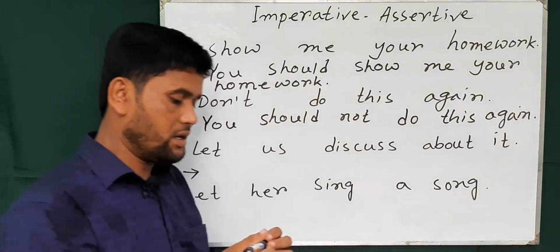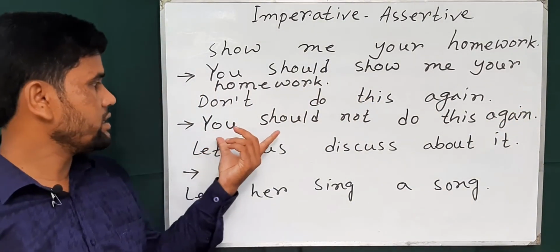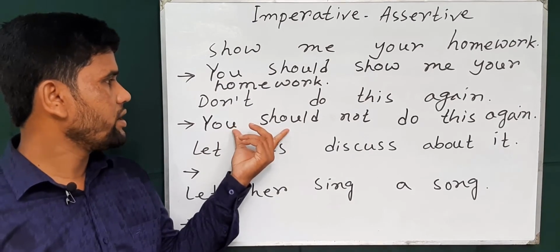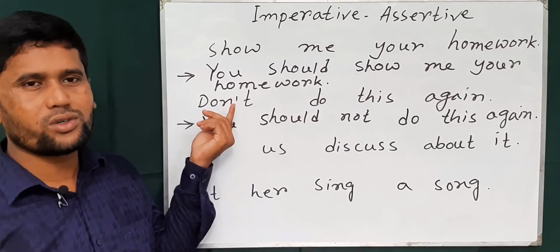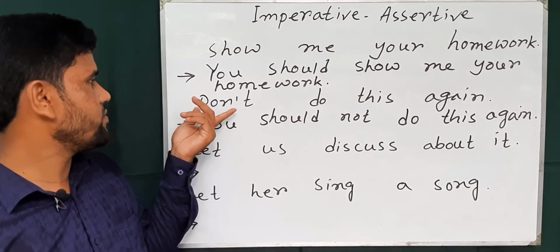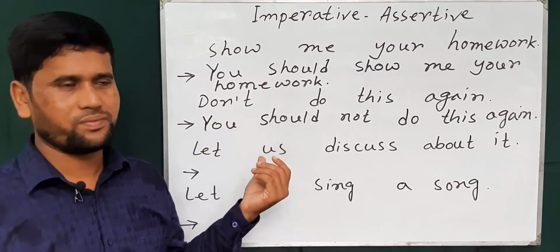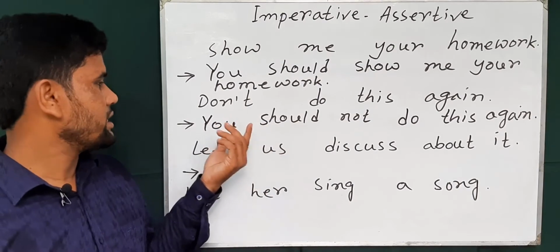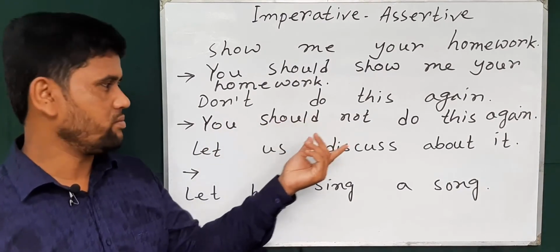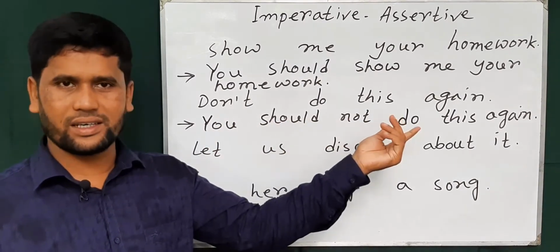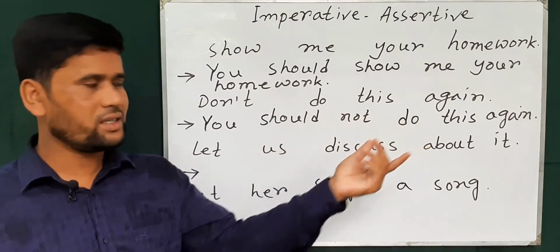Before, we deleted you should and used don't or do not, but now instead of don't or do not we can use second person plus should not. You do not do this again, you should not do this again.